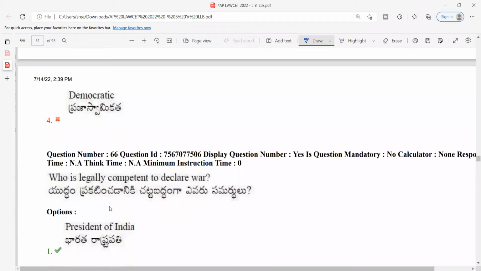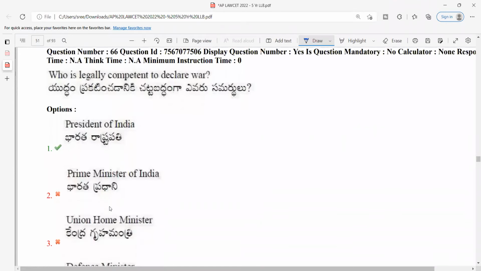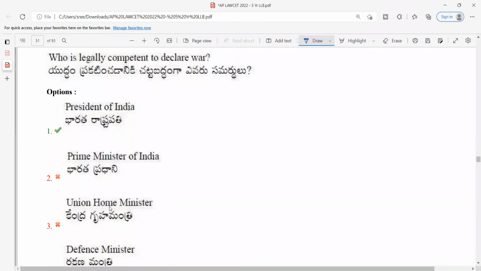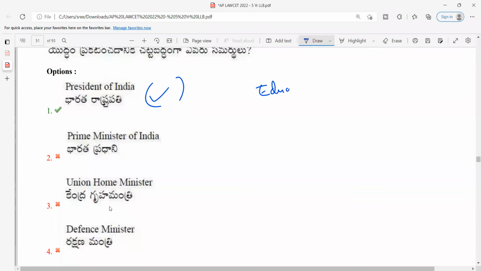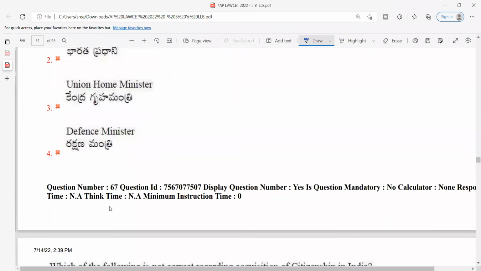Again, an easy question. Who is legally competent to declare a war? It is the President of India. Even though we did not discuss wars, we discussed emergency provisions. Whenever the president feels that an emergency is likely to arise, such as when there is a war with another country, the president will declare it. So legally, the president is entitled to declare a war. Even though it is not a direct question, by making an educated guess you can easily deduce this answer. So I would rate this question as somewhere between easy and moderate.